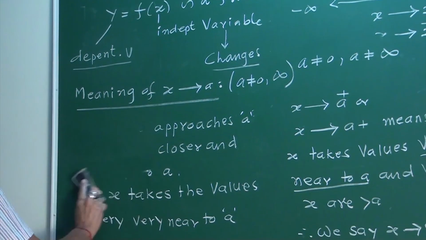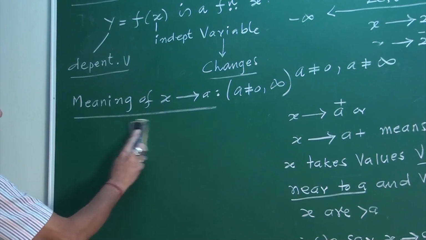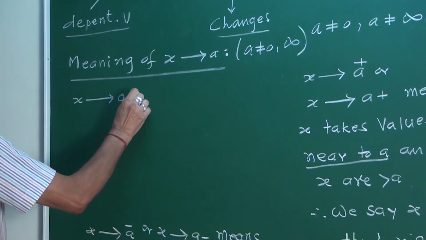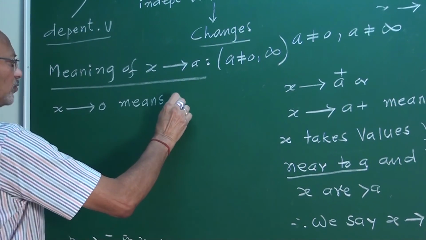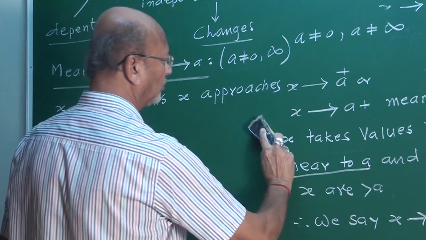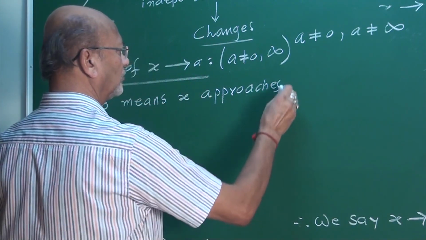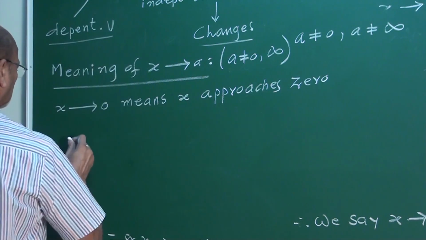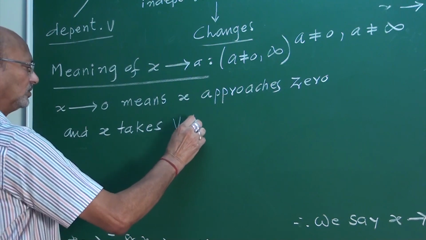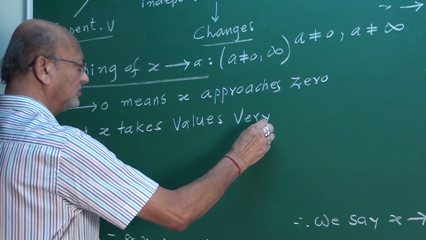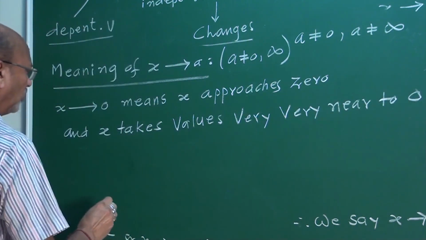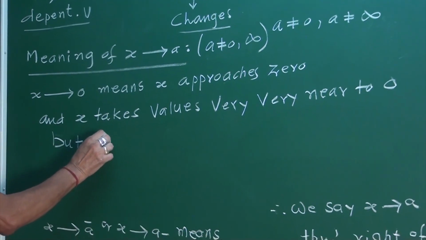Yes, my friends. That is, x tends to 0 means x approaches 0 and x takes values very, very near to 0, but not 0, my friends. This is important, but not 0.